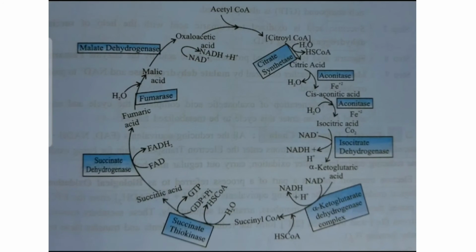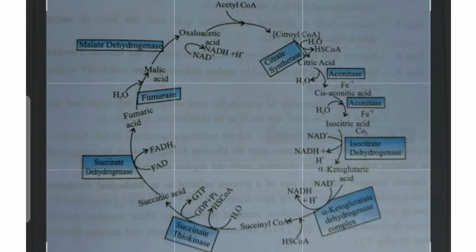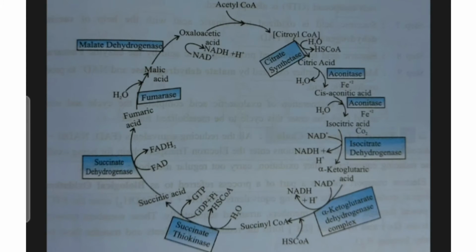After that we are going to discuss every part of the TCA cycle. You can see it starts from pyruvic acid. Pyruvic acid produces acetyl-CoA, which with the help of citrate synthase produces citric acid.